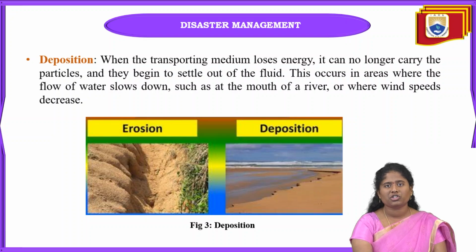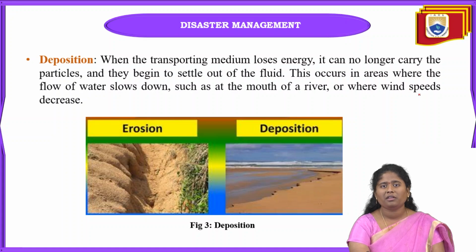And this deposition may also occur in very large areas. Why? Because where the flow of water slows down easily, and where the mouth of the river is, there the deposition can be seen.